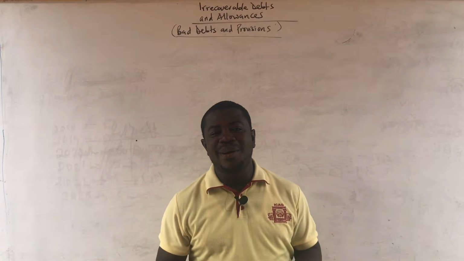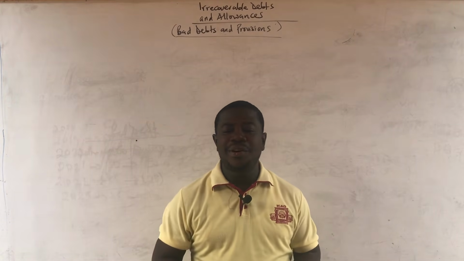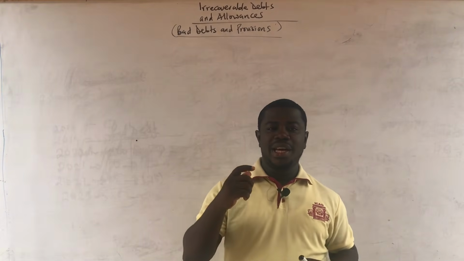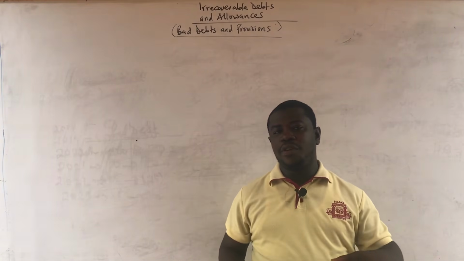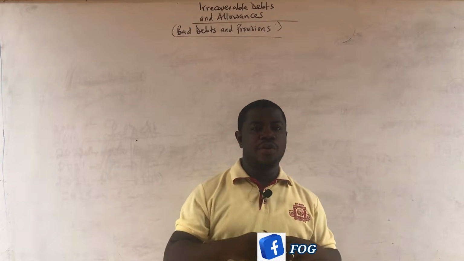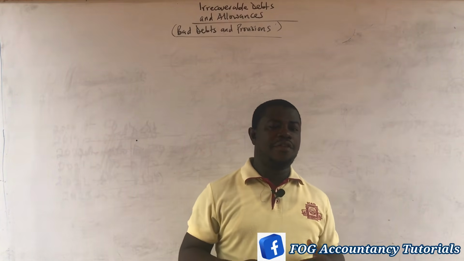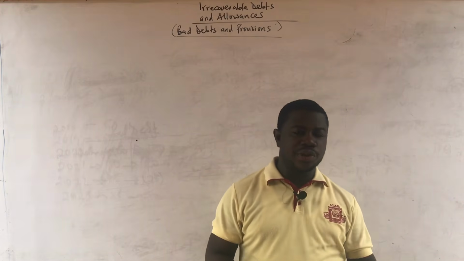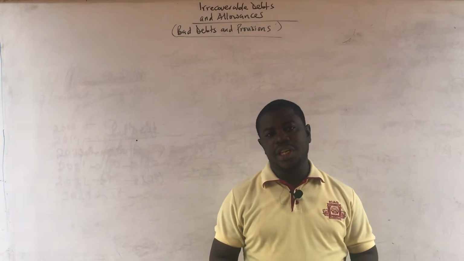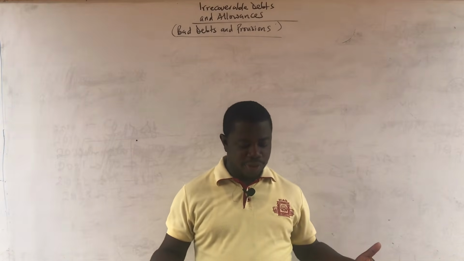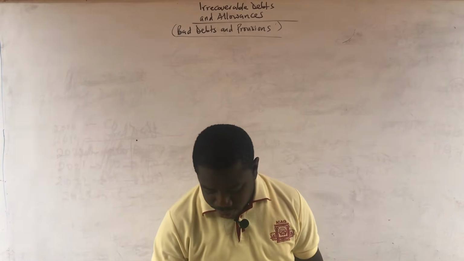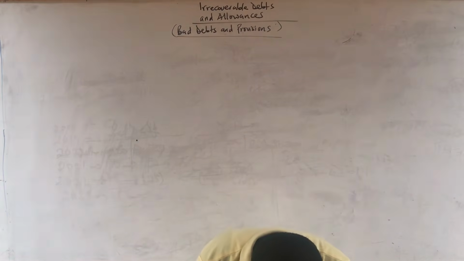Hello, welcome to part 2 of our lesson on irrecoverable debts and allowances. We are going to take a question straight away. I'm going to solve the first question with you involving the accounts for bad debt and for provision for doubtful debt. And then after we solve the question, we're going to talk about bad debt recovered and then the provision for discount on debtors. So let us go straight away and look at the question and then discuss that together.